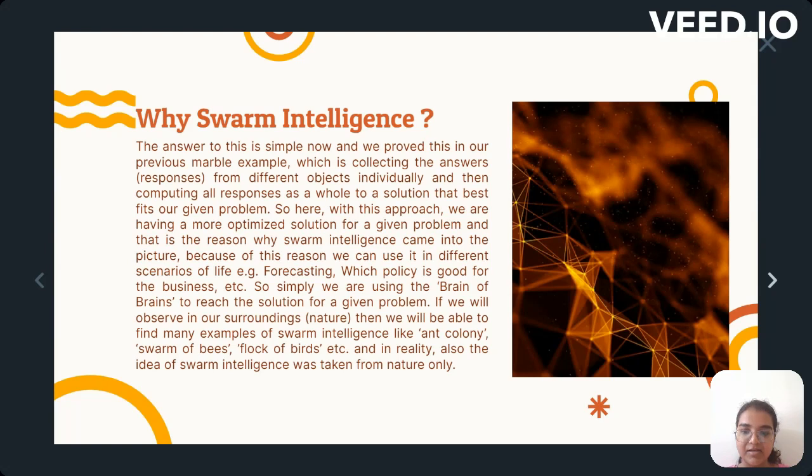If we observe our surroundings, nature, then we will be able to find many examples of swarm intelligence like ant colony, swarm of bees, flock of birds, etc. And in reality, the idea of swarm intelligence was taken from nature only.